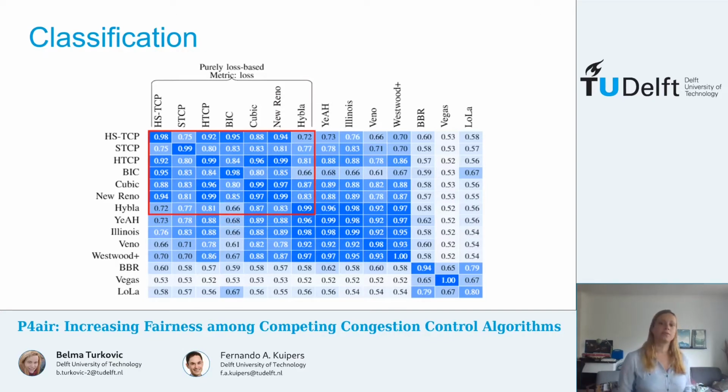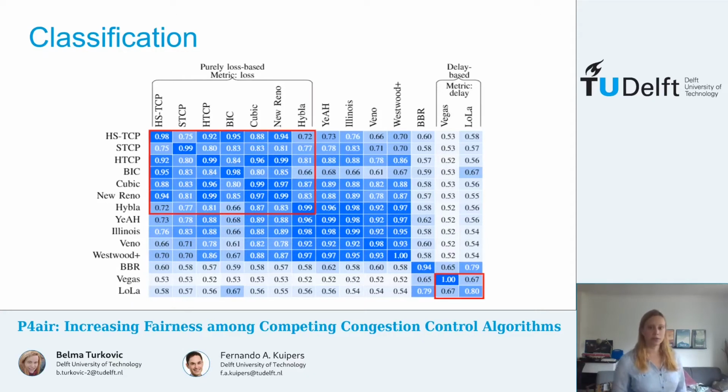These are the algorithms that only rely on packet loss. Consequently, they're among the most aggressive algorithms of all the analyzed ones. The second group are algorithms that use an increase in the observed RTT, so the delay, as their primary metric. These are usually among the very proactive algorithms, and they're among the least aggressive of all the analyzed algorithms.